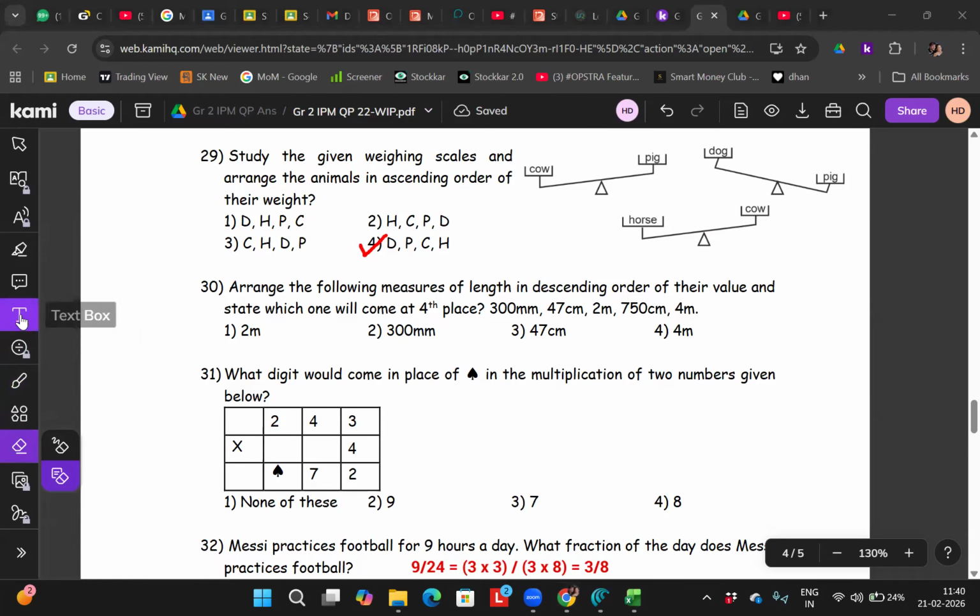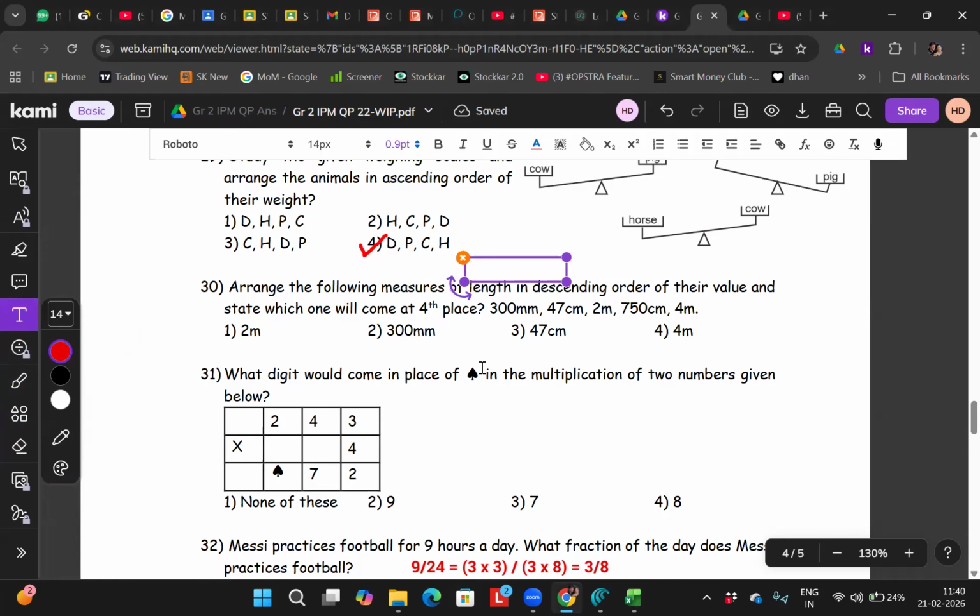So now 300 millimeter is 300 millimeter only. I'm converting everything into millimeter. 47 centimeters is equal to how many millimeters? 470.